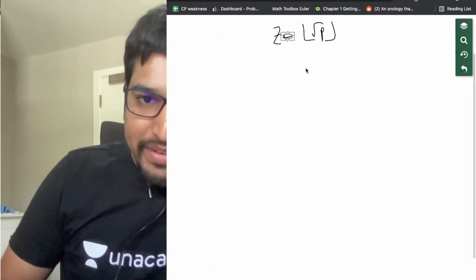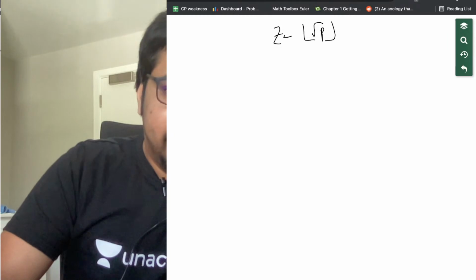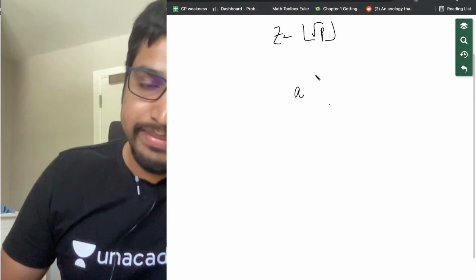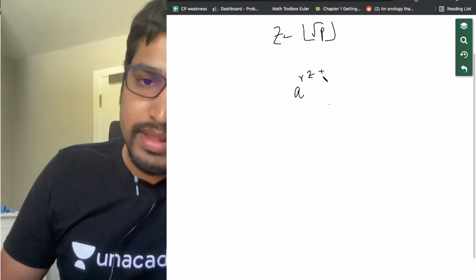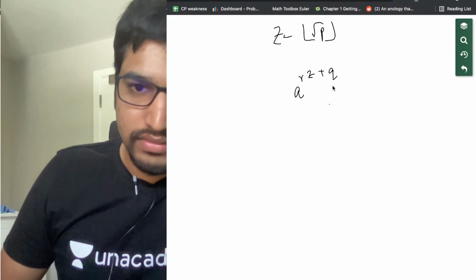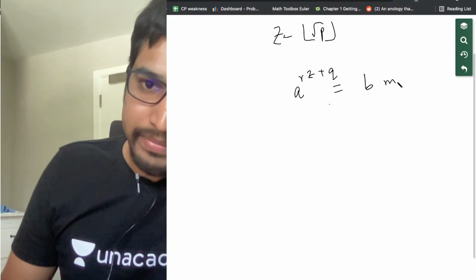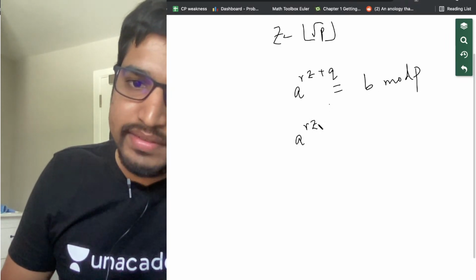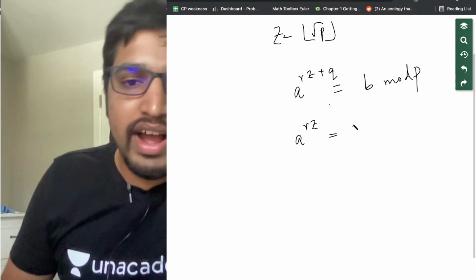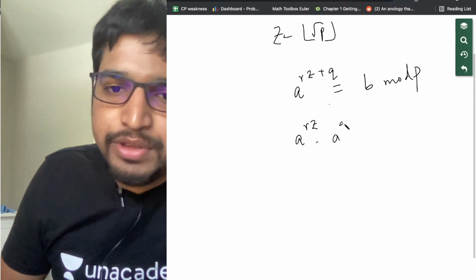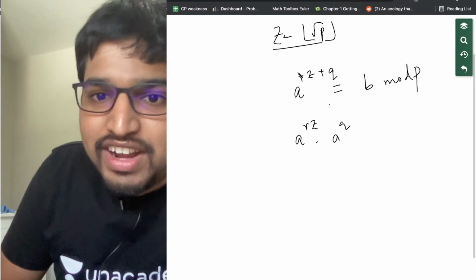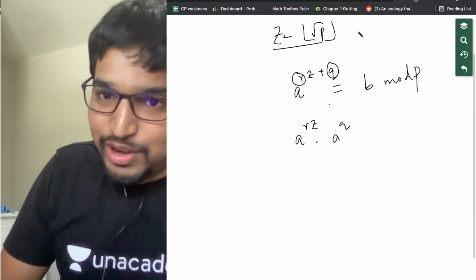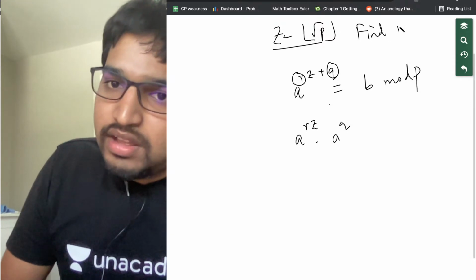So what did we get? I'll just write the equation again. Math is just like solving the equation now. A to the power RZ plus Q equals B mod P. Now we just rearrange this. A power RZ into A power Q is equal to B mod P. We know Z, we just need to find R and Q. If we find R and Q, we get X. Our goal is to find R and Q.